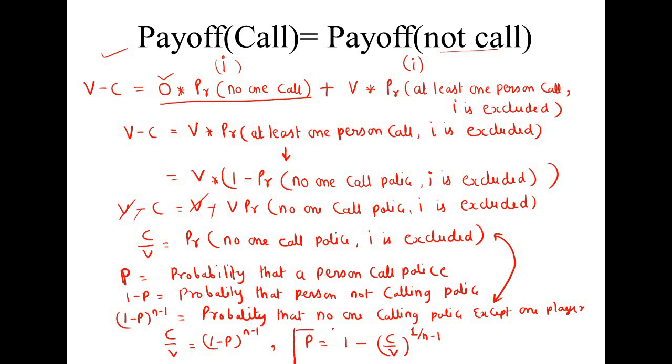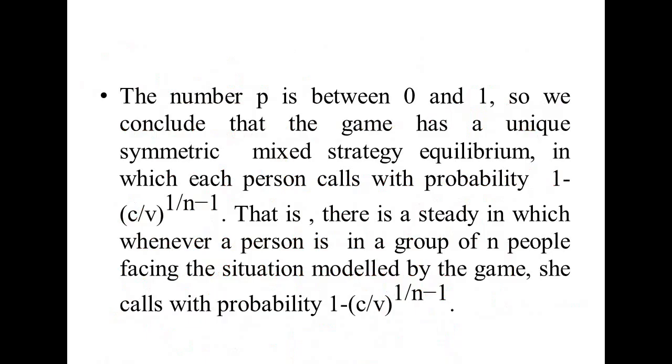So this is the probability with which a person will call the police. If all persons call with this probability, then we can achieve the mixed strategy Nash equilibrium. So the conclusion is that p, the probability of calling the police, lies between 0 and 1, and the game has a unique symmetric mixed strategy equilibrium.